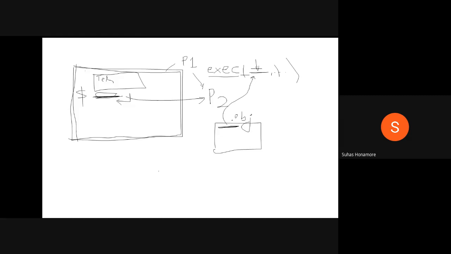Internally, here is how it happens. There is exec, and in its brackets exit will be there. I think you know what the exit function is, and we'll discuss it later as well.